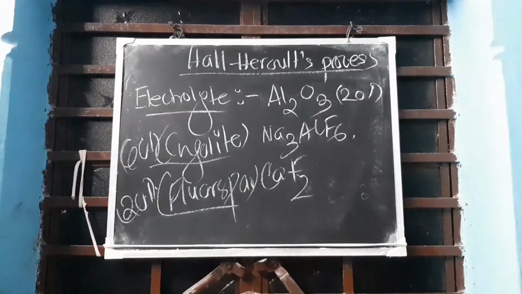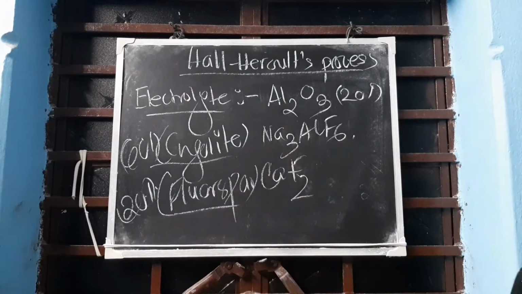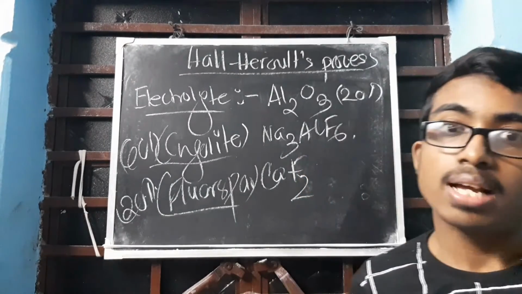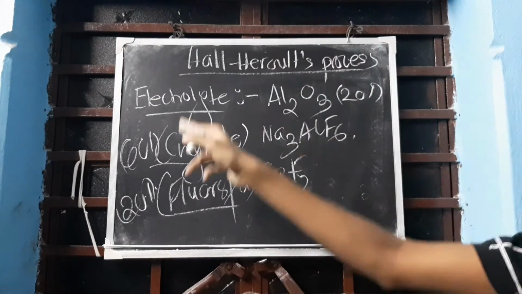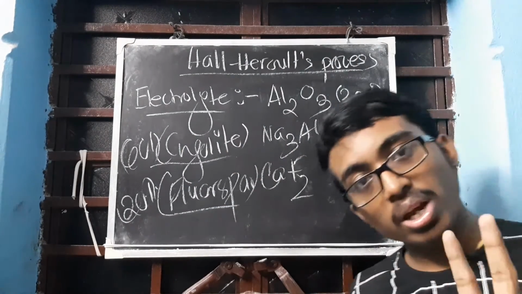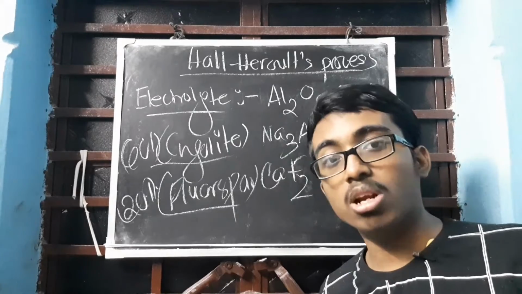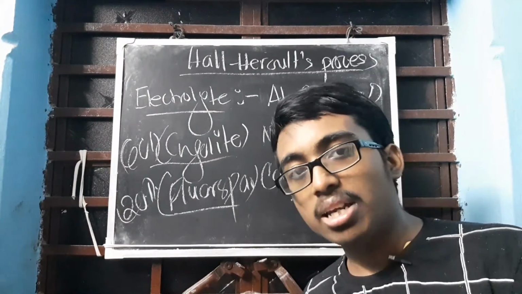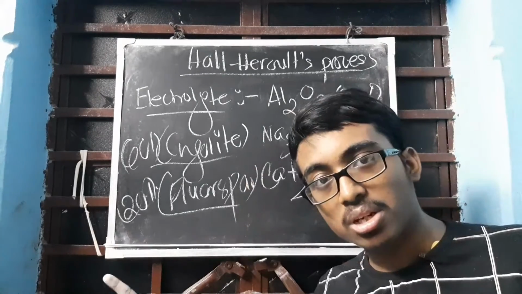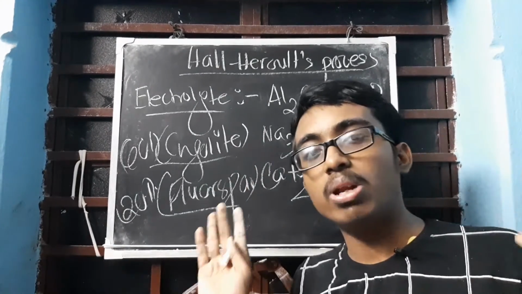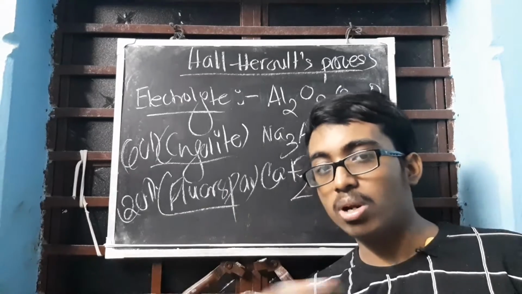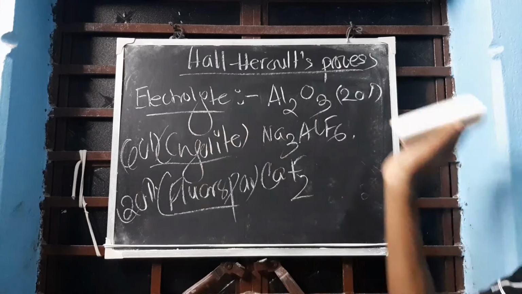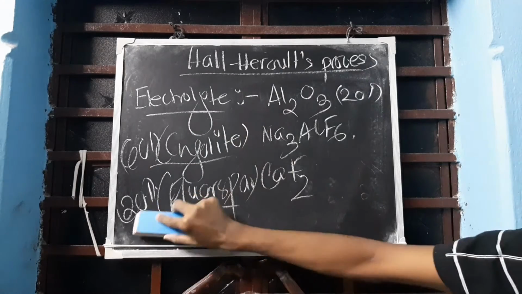Okay. Now what is fluorspar being used for? This also has a use. This is acting as a solvent, and also increasing the electrical conductivity of the electrolyte. Understood? 2 reasons done. Powdered coke is also another thing that we are spreading over this electrolyte. Powdered coke is to reduce the heat loss by radiation and to prevent the burning of the anode. Two things we are using powdered coke for. Clear? All these need to be remembered. So this is the electrolyte that we will be using for Heroult's process.